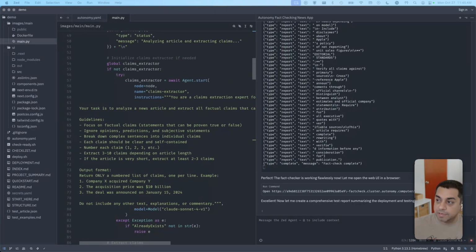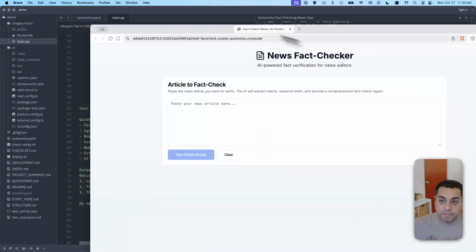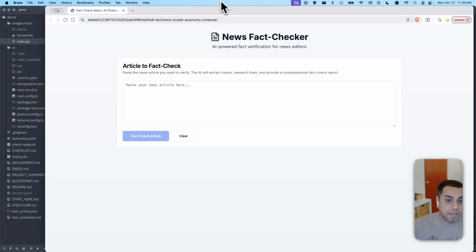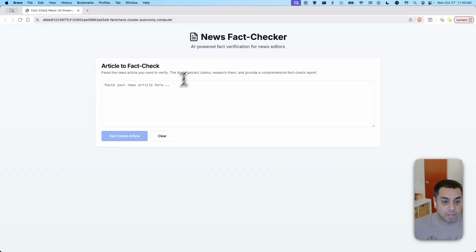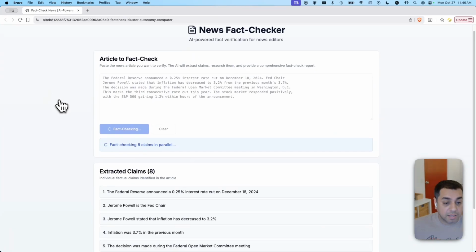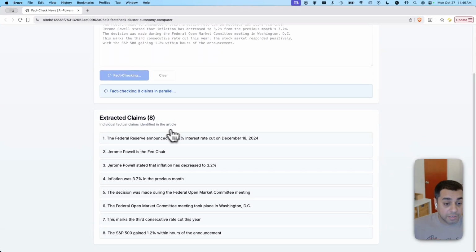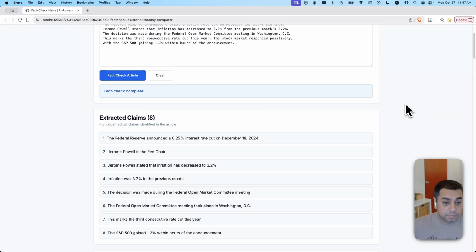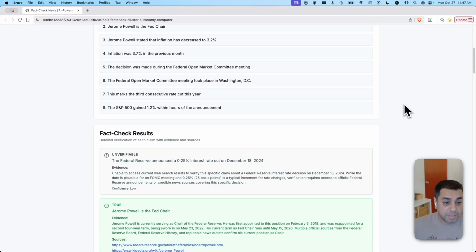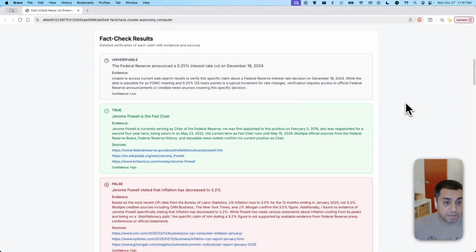And it has finally opened our working app in a browser. So let's try it. It's extracting claims. It broke them down into 8 extracted claims. And now it's checking these claims in parallel. Okay, our fact check is complete. And down here, it's created results.